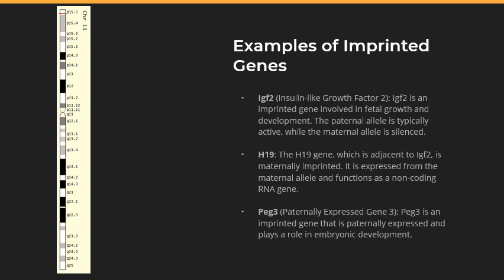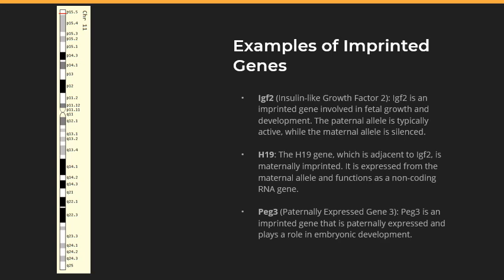So lastly on this slide, let's talk about PEG3, known as paternally expressed gene 3. This is a gene that plays a significant role in genetic imprinting and is involved in various biological processes. PEG3 is located in humans on chromosome 19.